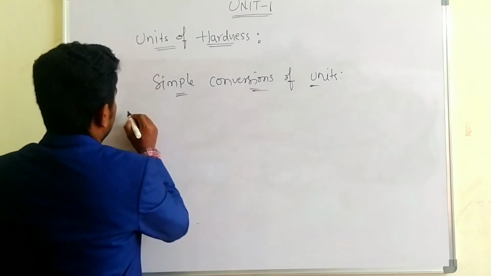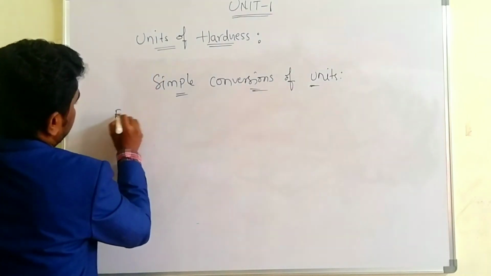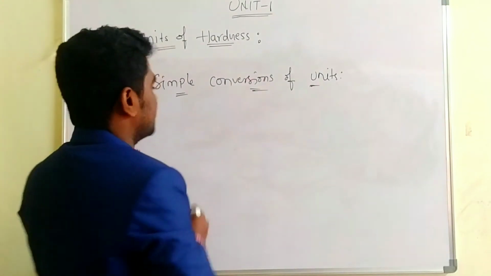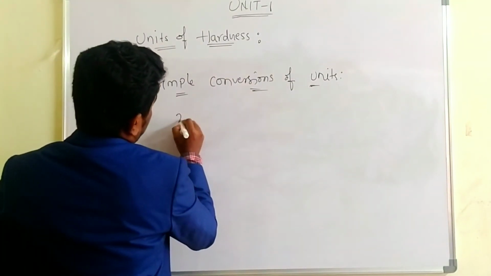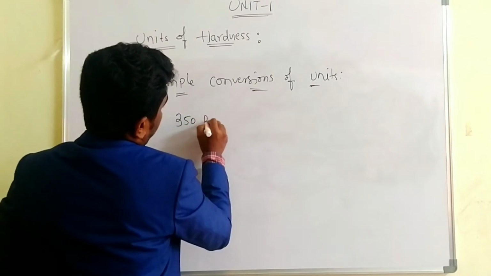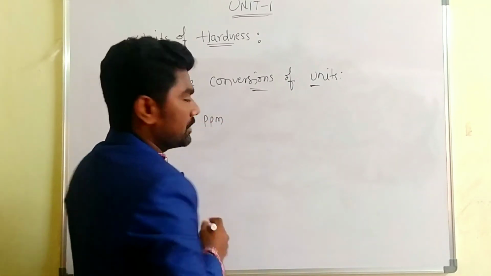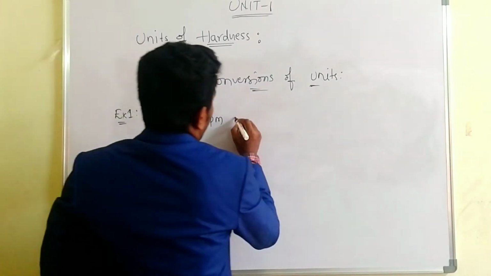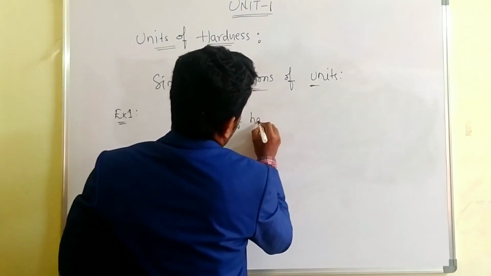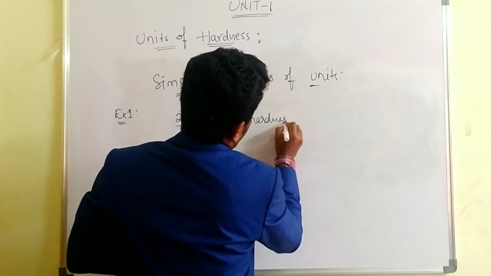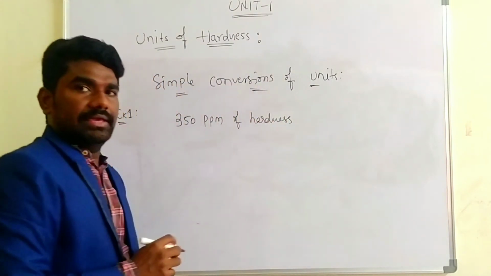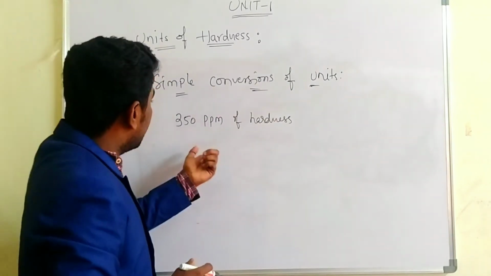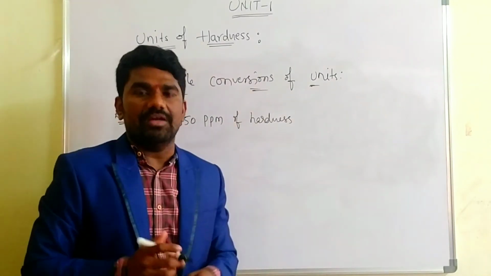For example, the first one, they ask like 350 ppm of the hardness. We have 350 ppm of the hardness.